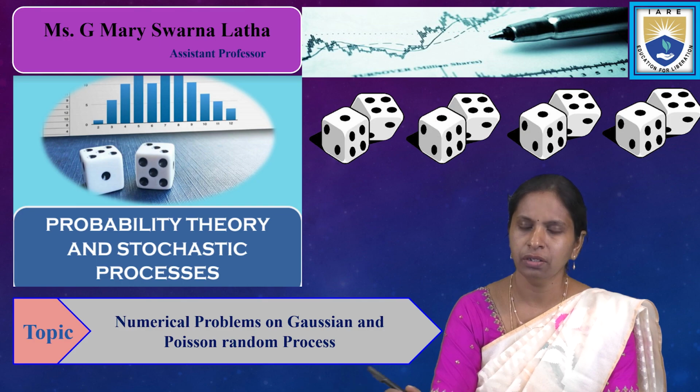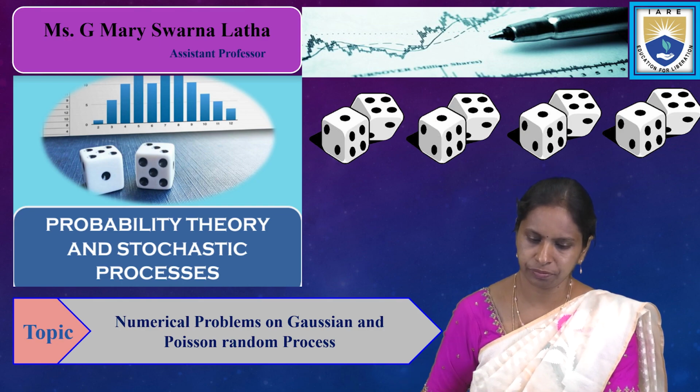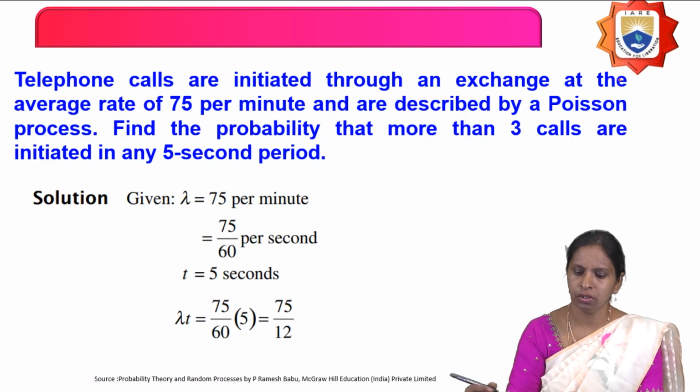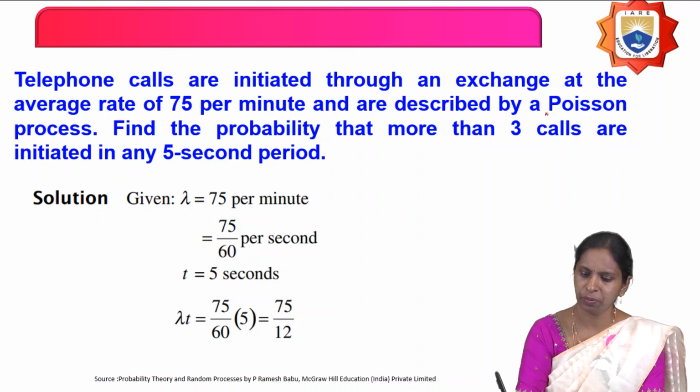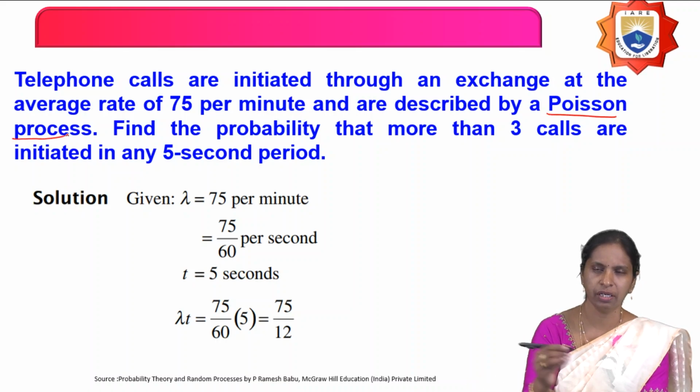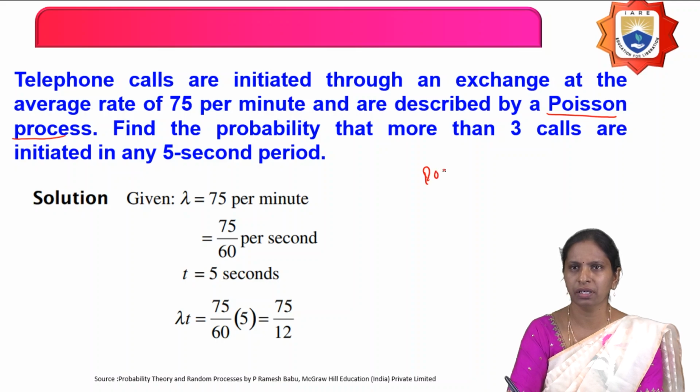In today's lecture, we are going to discuss problems on the Gaussian and Poisson random process. Telephone calls are initiated through an exchange at an average rate of 75 per minute and are described by a Poisson random process. Find the probability that more than 3 calls are initiated in any 5-second period. So, what type of random process is given? A Poisson random process. So, what is a Poisson random process?